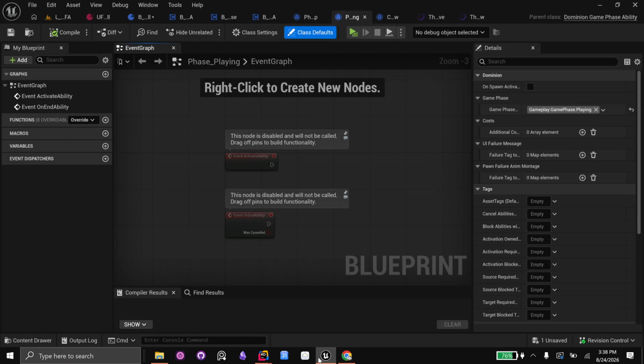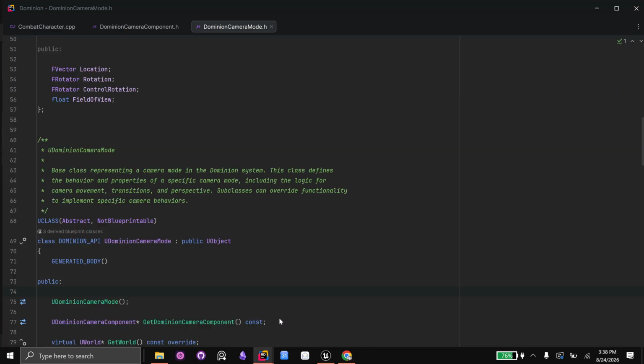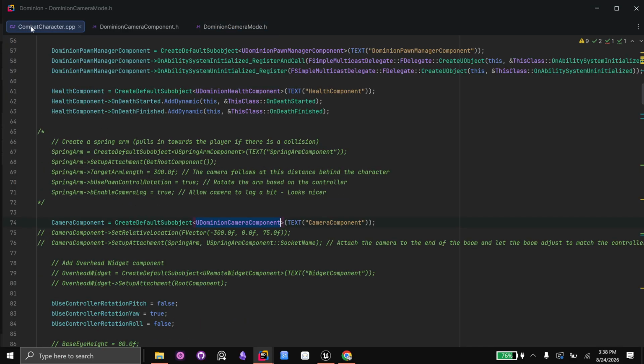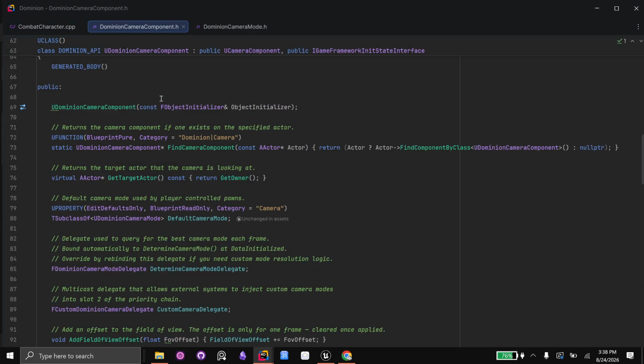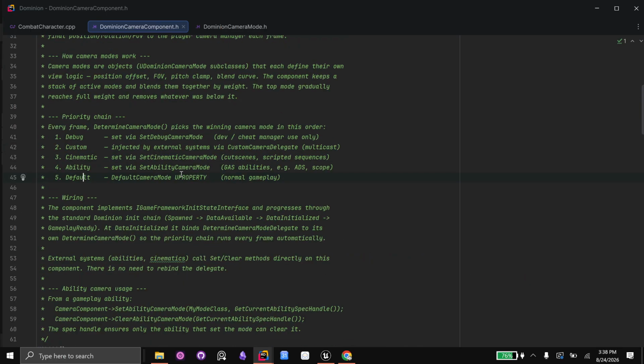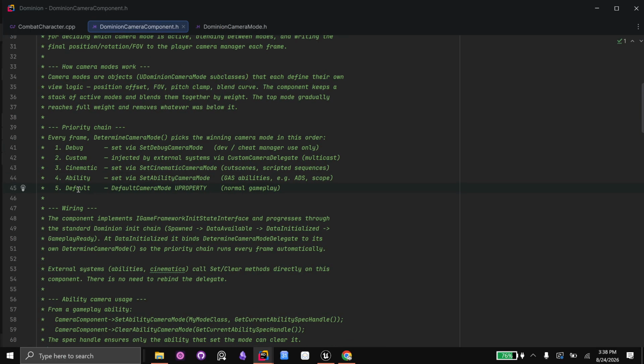And so let me show you the code. I have a custom character class, like the guy you saw running around earlier at the beginning of the video, and we're using a Dominion camera component. And off the Dominion camera component, it's super cool because basically we have several camera modes, and I don't want to confuse you with all the text on screen. So let me just jump over here.